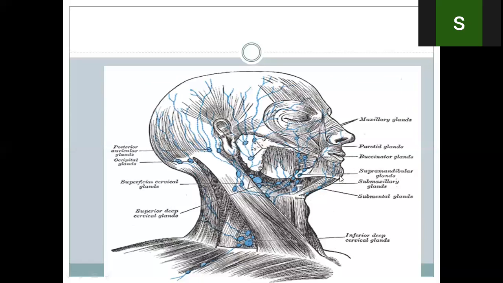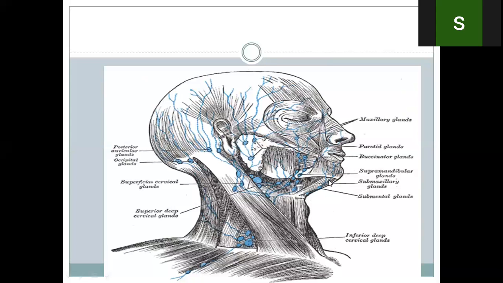And the area of the chin is also drained by the submental nodes. So the submandibular nodes drain the anterior two-thirds of the tongue, except the tip of the tongue, which is drained by the submental nodes.